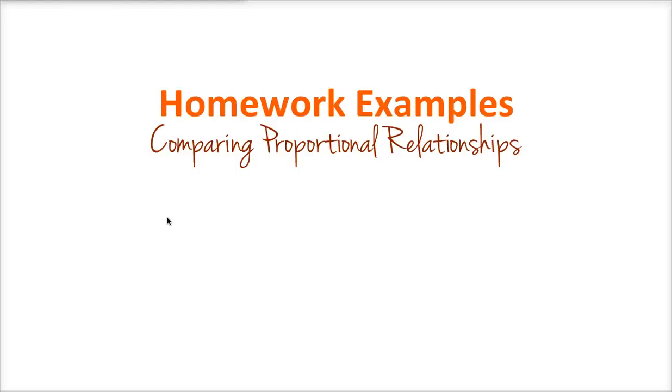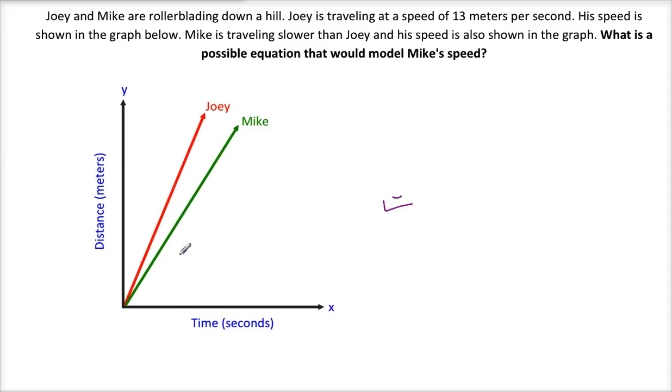Let's look at a couple homework examples for your comparing proportional relationships assignment. Here is the first one. It says Joey and Mike are rollerblading down a hill. Joey is traveling at a speed of 13 meters per second. His speed is shown in the graph below.